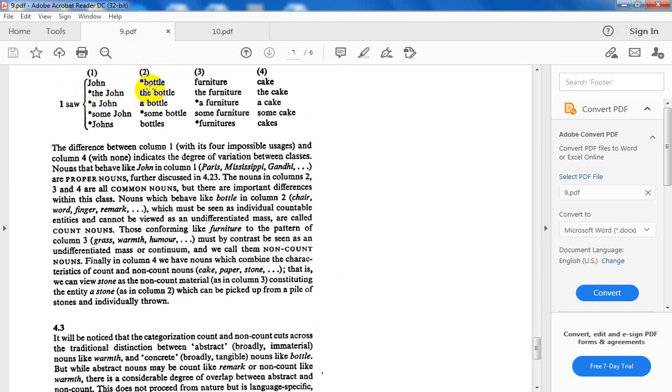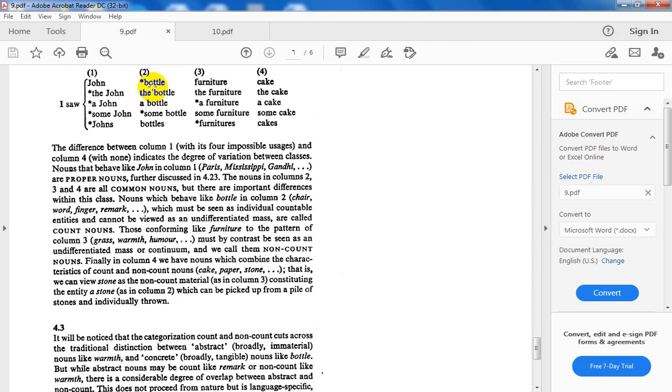Bottle, singular, no, it doesn't accept zero article. Furniture, again, it can admit the zero article. Cake, it can admit the zero article. You see? So bottle here is one class, of course so far just how they are classified.